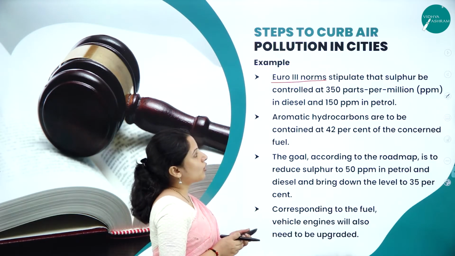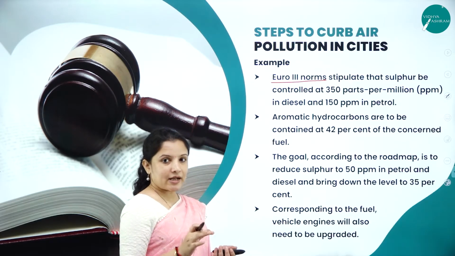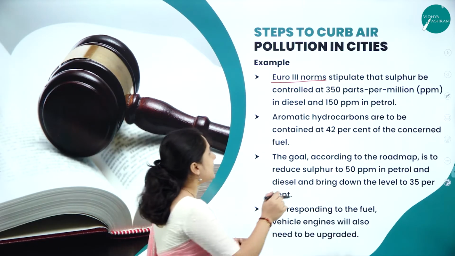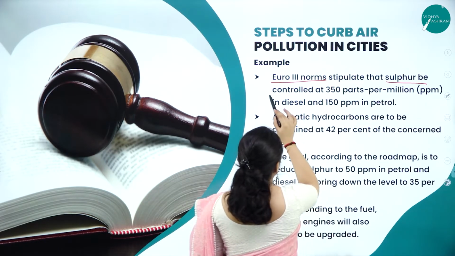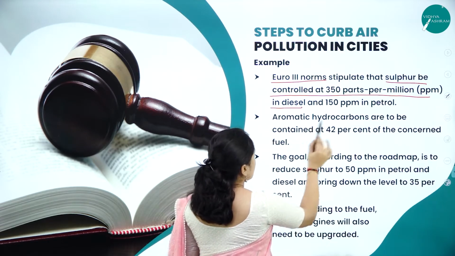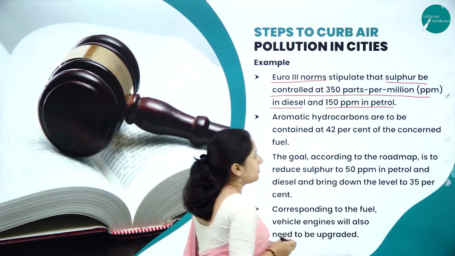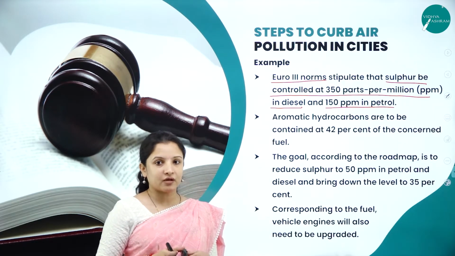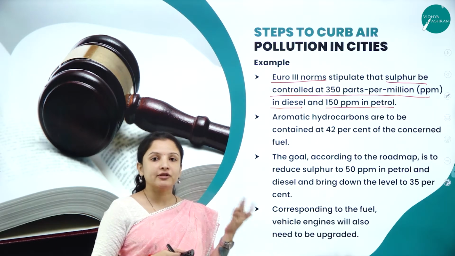The Euro 3 norms state, or put a strict rule, that sulfur be controlled at 350 parts per million in diesel and 150 parts per million in petrol. You cannot have petrol and diesel without sulfur. If we remove sulfur from that, then it is a problem to run vehicles.